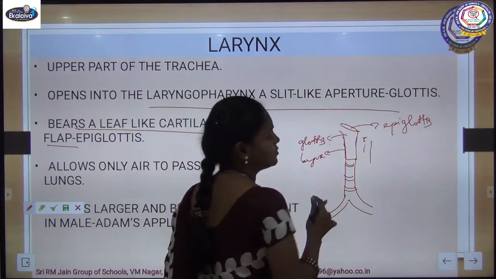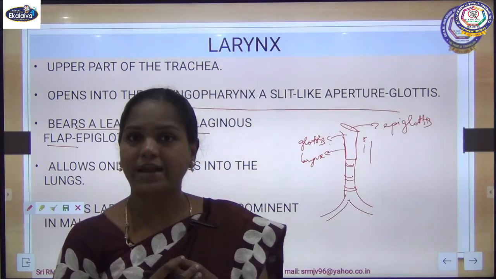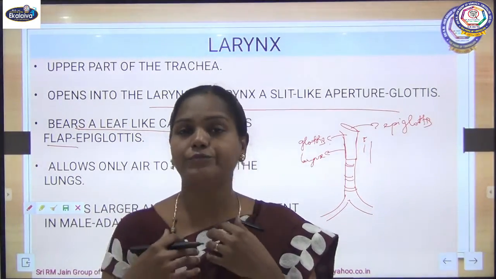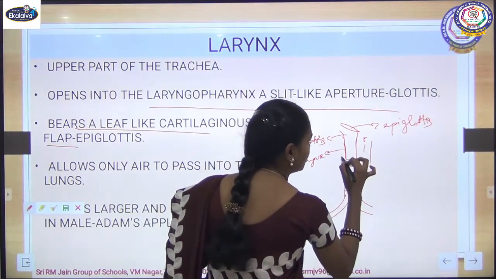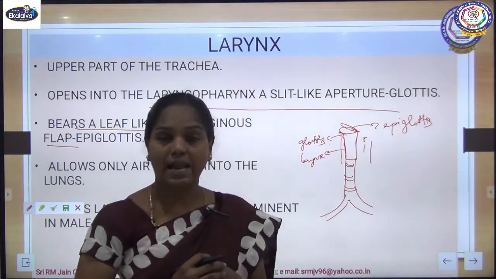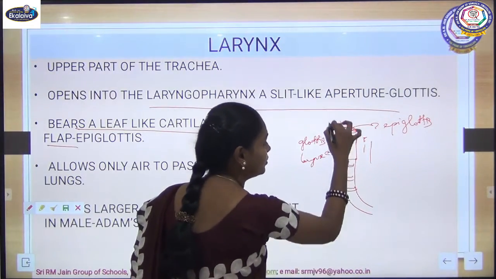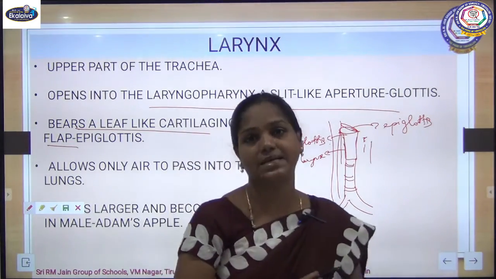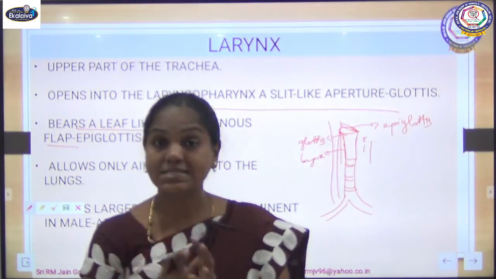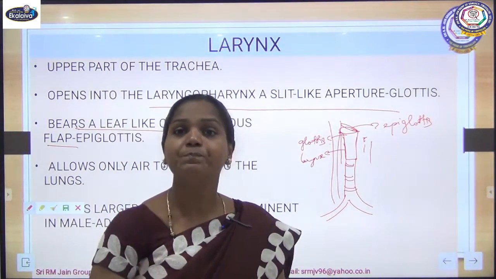So at the time of swallowing, now you are eating food. As I told you already, the pharynx is a common passage for both food and air. When you swallow your food, this tube moves upward so that the epiglottis closes our larynx. So whatever you are swallowing goes into your food pipe, which is present behind our trachea, instead of entering our larynx. So that is the importance of the epiglottis present at the tip of our glottis.